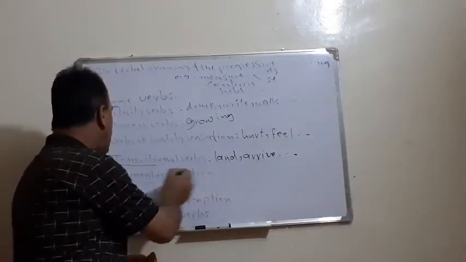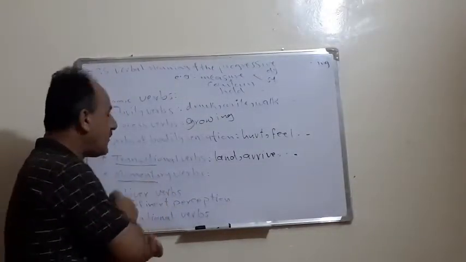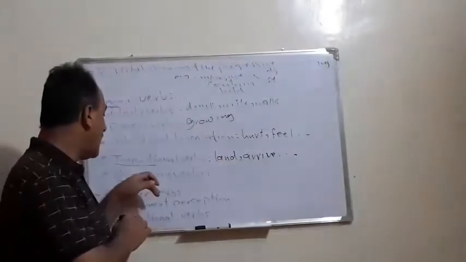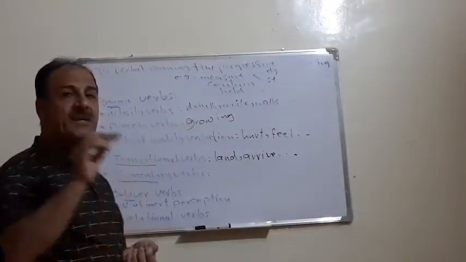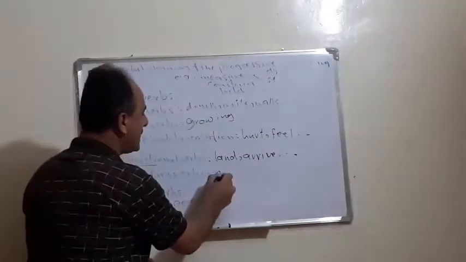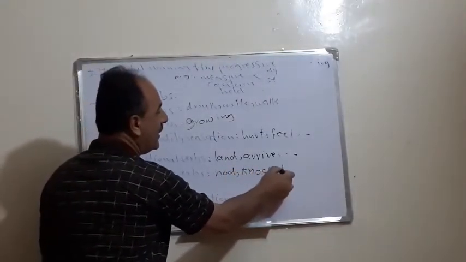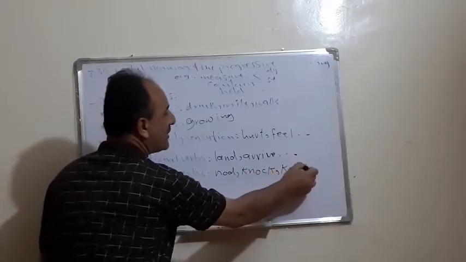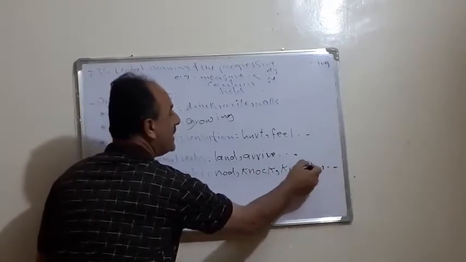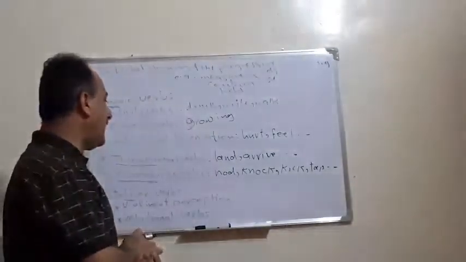The last group is momentary verbs. Such verbs are derived from the word moment, the noun. Moment means these verbs happen in a very short time. Let's say, for example, the verb nod, or knock, or kick, or tap, etc. These verbs take a very short time to happen.